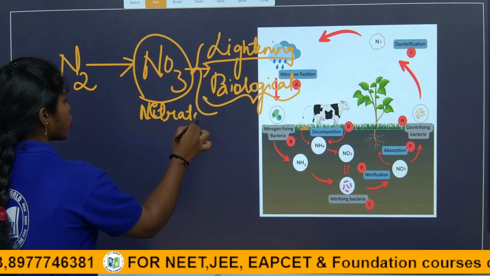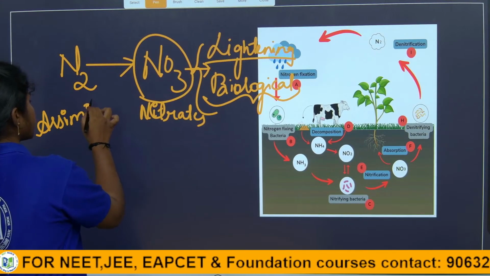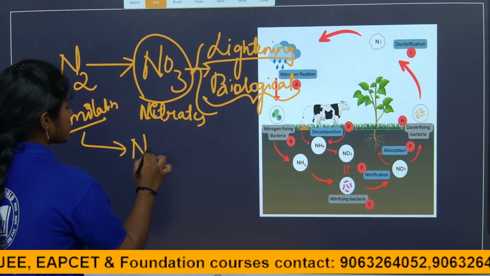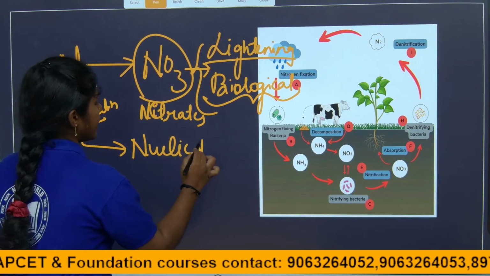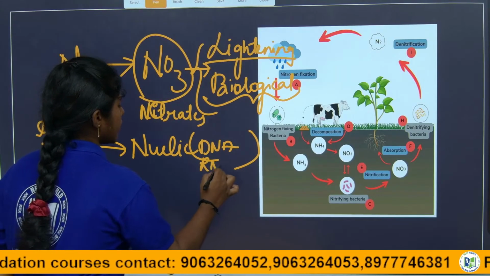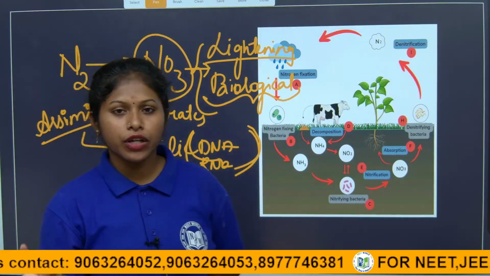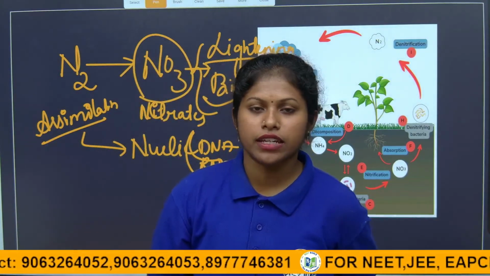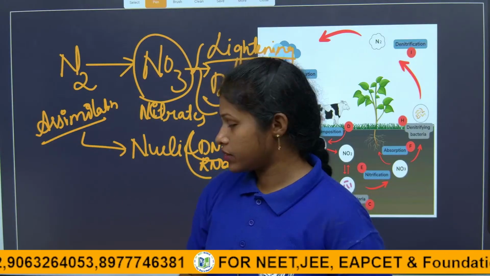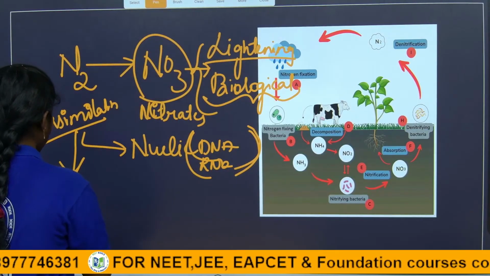Then the process of assimilation occurs. Assimilation means incorporation, and it makes the nucleic acids; DNA and RNA will be produced with the help of assimilation. In which form it will be taken is the utilizable form, which plants and animals will take. Animals do not directly take the nitrogen. After that assimilation, ammonification will happen.